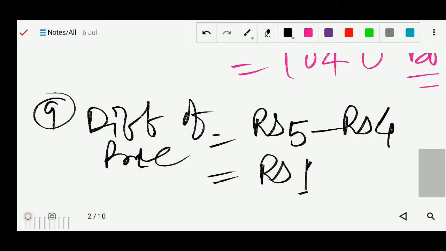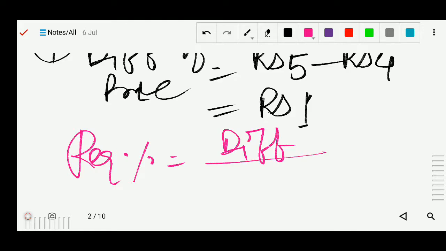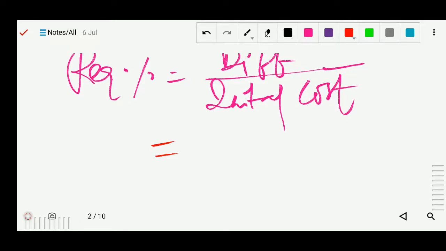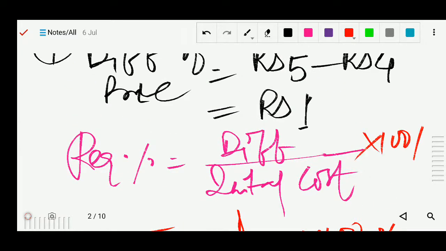Got it? So the same method we will apply, as we have solved question number 1. Required percentage equals the difference divided by the initial cost, because we are comparing from the initial. From where we are comparing, that value we write in the denominator. So the initial cost was 4 rupees, the difference is 1. So we write difference 1 by initial cost 4, into 100%. Here I forgot to write 100%, also write here 100%.